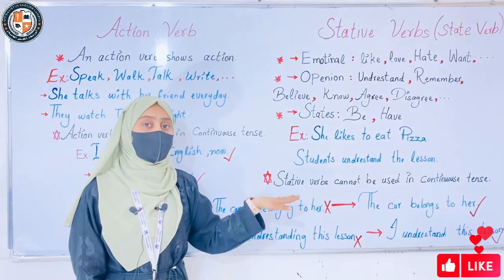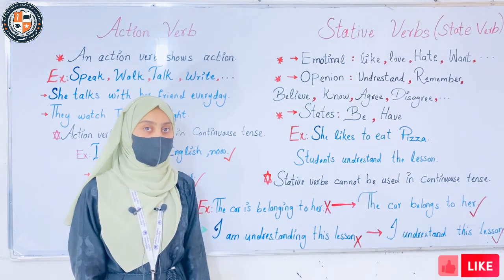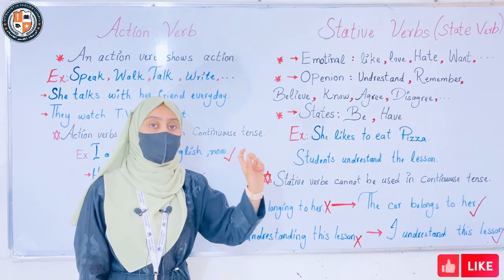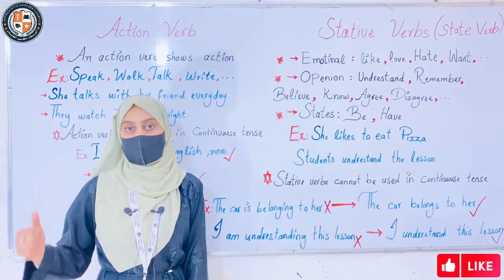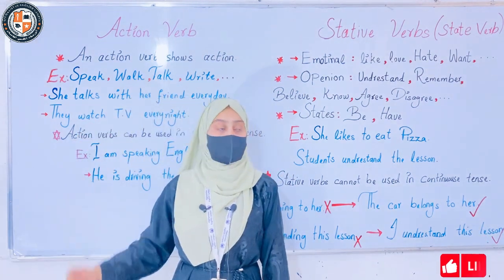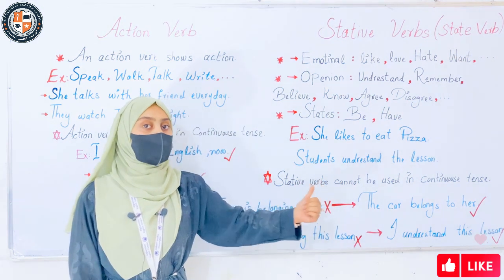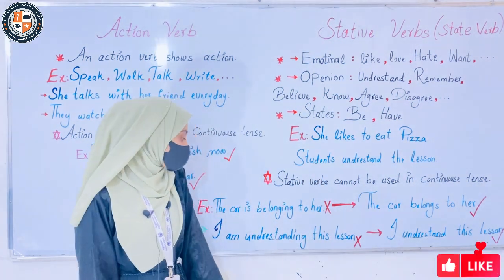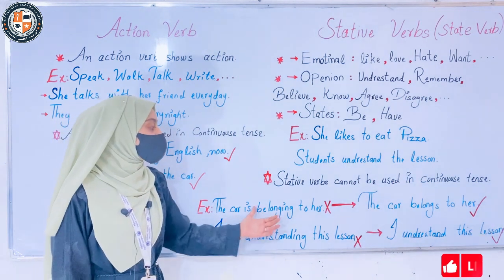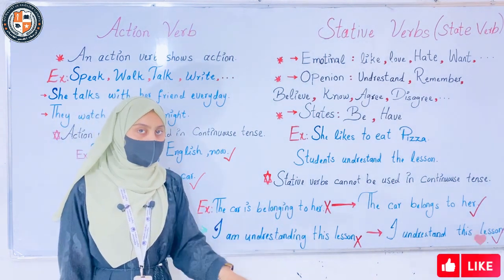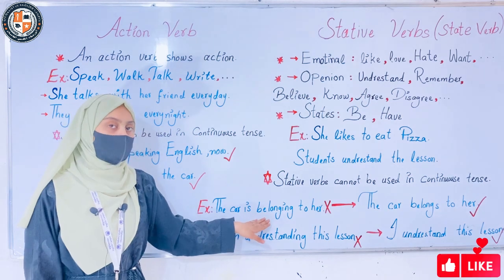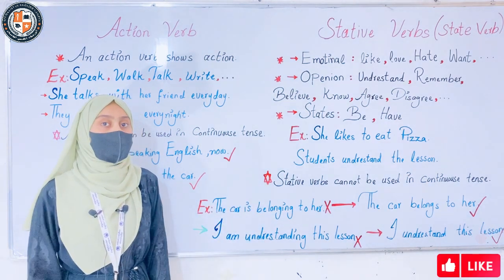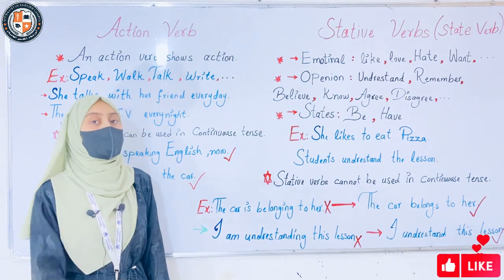But we have one note. In this note, I want to tell you that with stative verbs, we're not able to use continuous tense. In action verbs, we're able to use it, but with stative verbs, we're not allowed to use verb ing. For example, if I say, this car is belonging to her. In this sentence, what is the verb? Belong. But I put ing. It is incorrect. We cannot use ing with stative verbs.